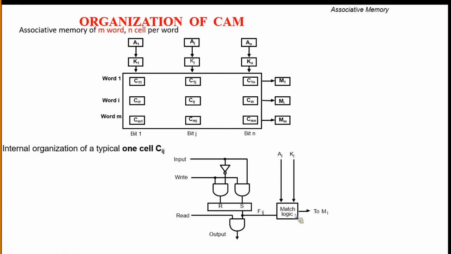So the cell transfer during this write operation will be stored in the Fij. If we are doing a write operation, the data transferred will be stored in Fij. And here, what is R here? R stands for reset, S stands for set, and R stands for reset.